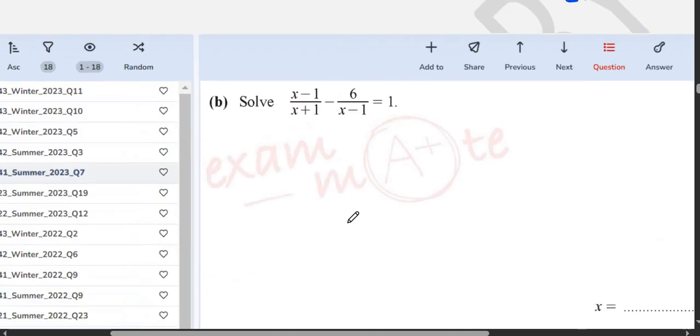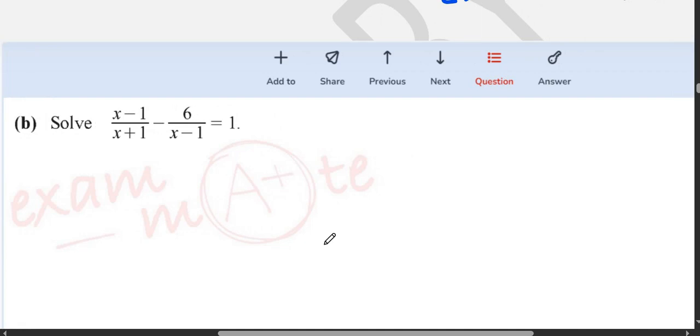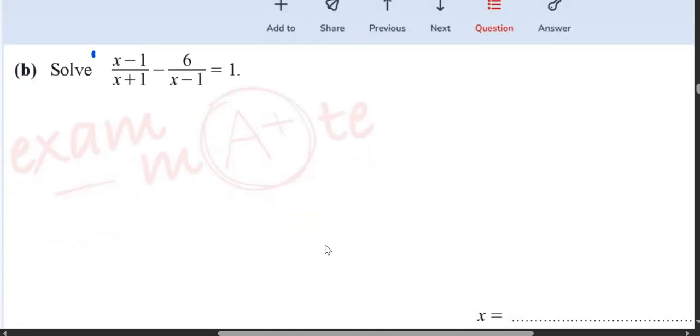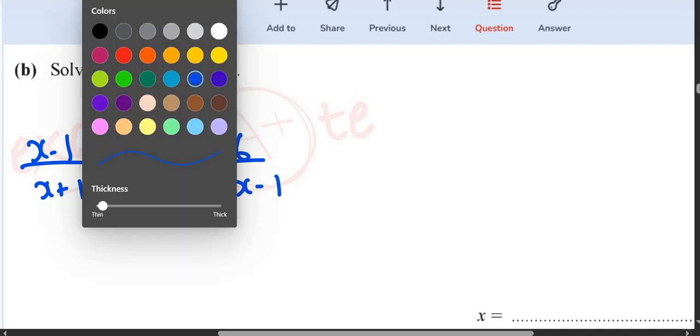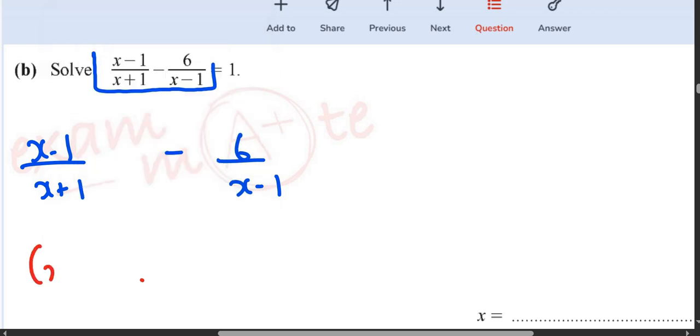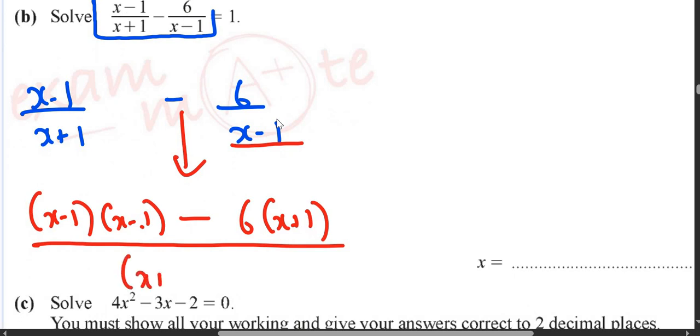Now, some of my students are not able to do this question. I want to still teach you how to do this question. It's algebraic fractions. First, solve this whole part. So you will write x minus 1 upon x plus 1 minus 6 upon x minus 1. You will now cross multiply, so it will become x minus 1, and you will multiply it with this x minus 1, minus 6 multiplied by x plus 1, upon, you will multiply both, x plus 1 and x minus 1. Let's continue solving this.